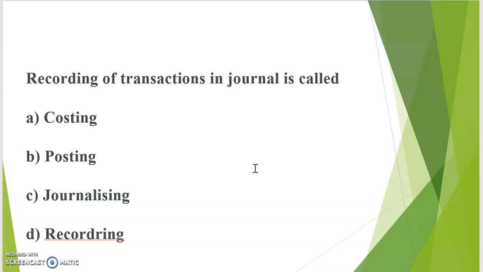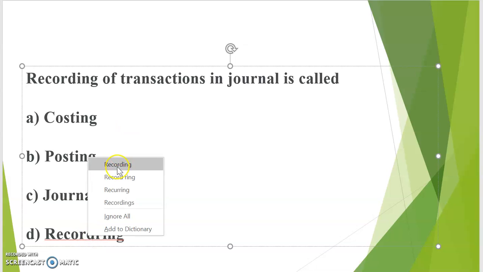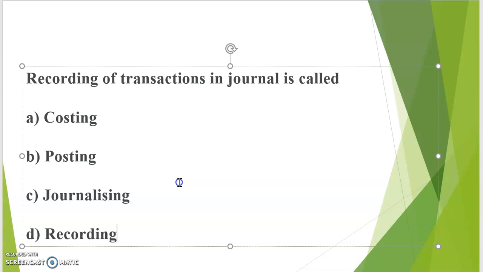Recording of transaction in journal is called: A, costing; B, posting; C, journalizing; and D, recording. When you record the transaction in the books of journal, it is called journalizing. So the correct option is C.